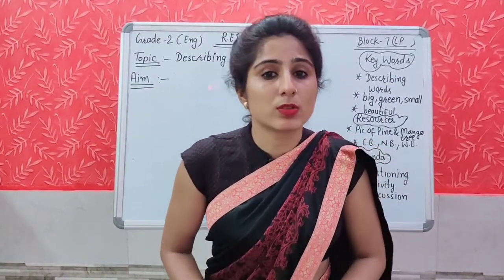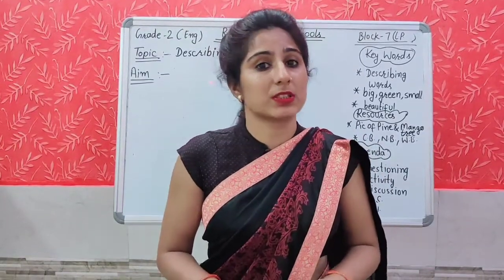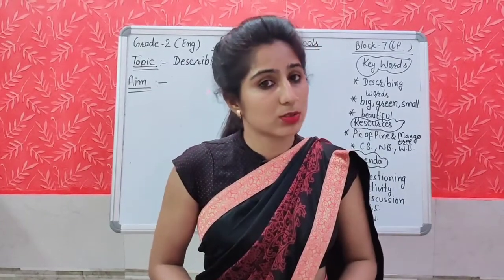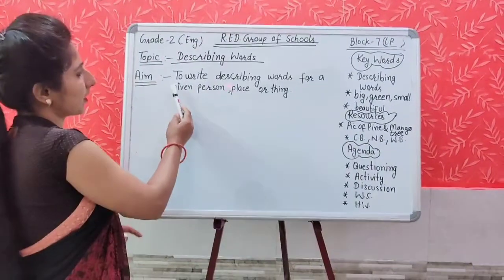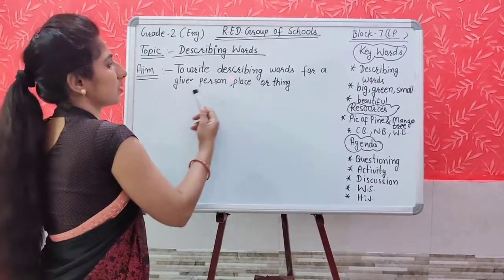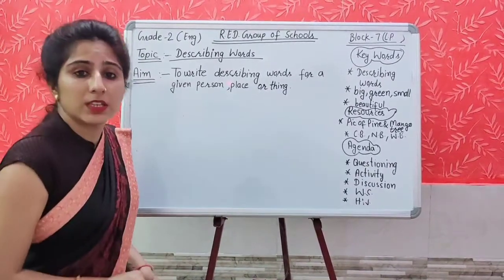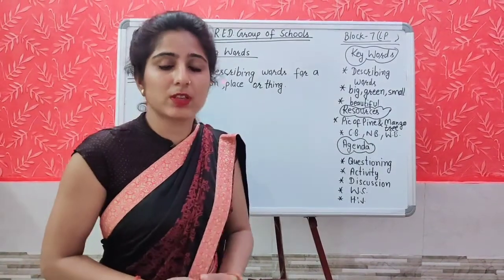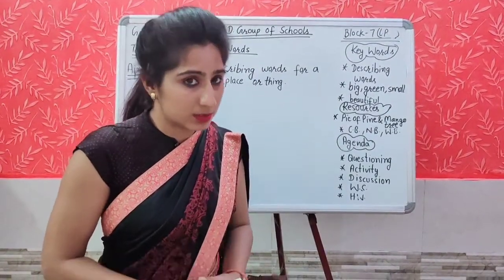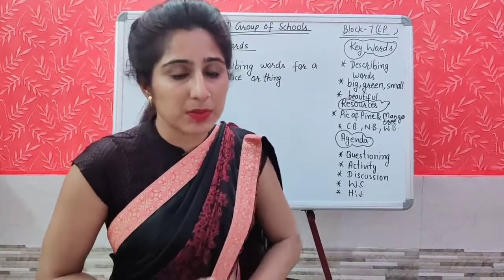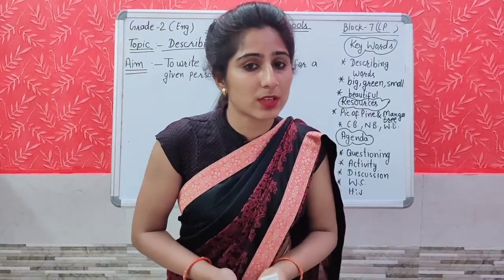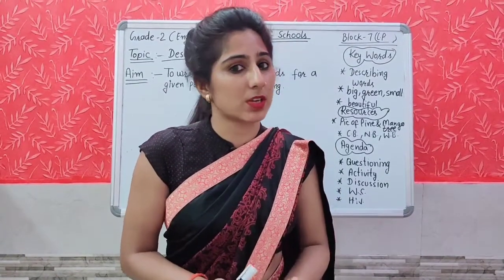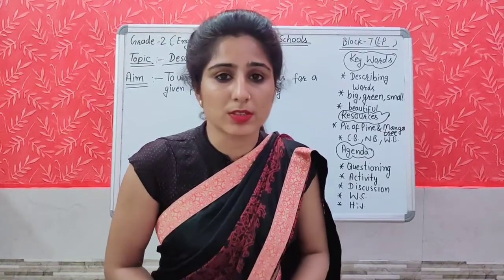So today we are going to write some describing words about a person, animal, place or thing. So this is our today's aim: to write describing words for a given person, place or thing. Means we will write describing words about a person, place or thing. Means हम describing words का use करेंगे, qualities का use करेंगे to describe किसी भी person को describe करने के लिए, place को describe करने के लिए और किसी भी thing को describe करने के लिए.